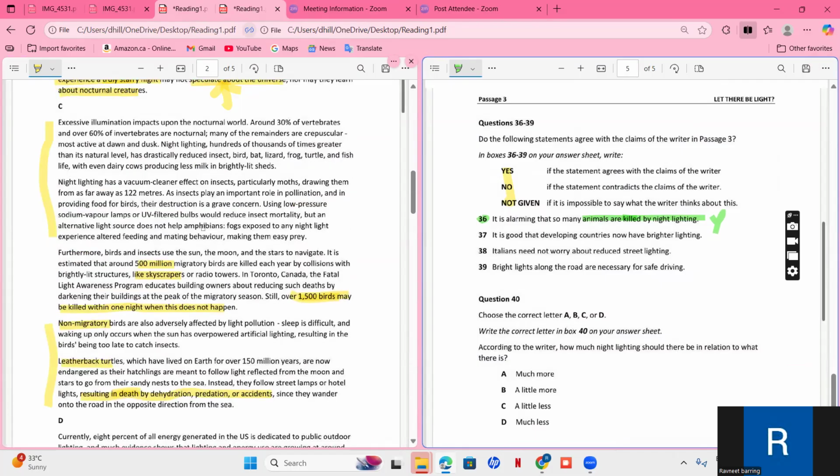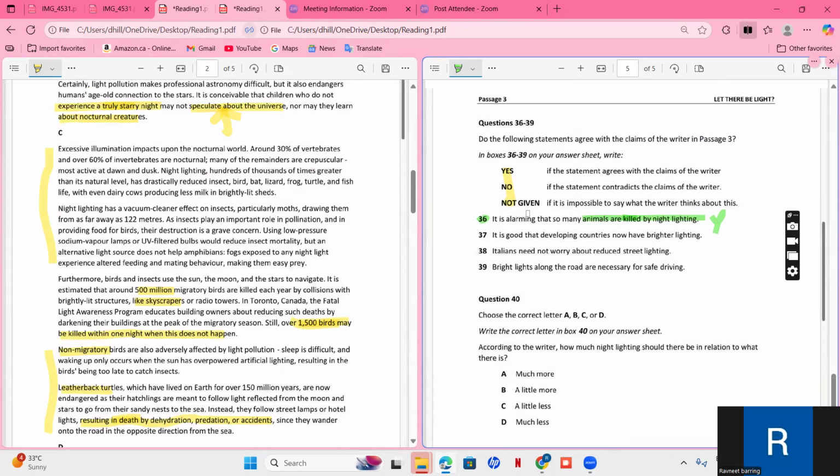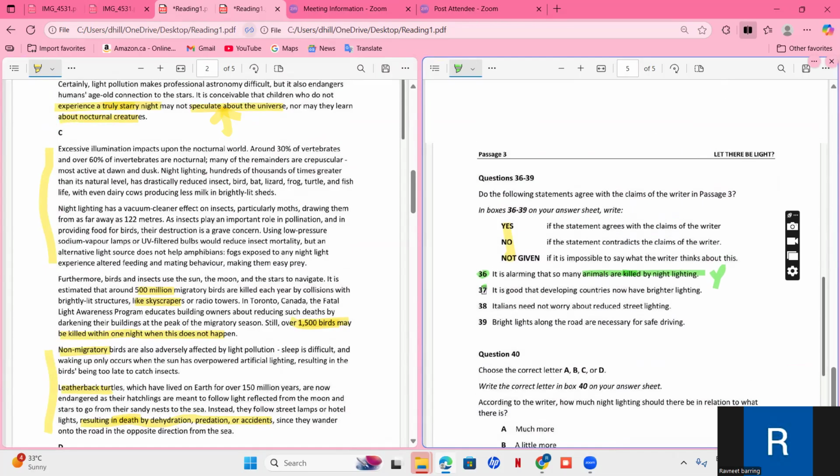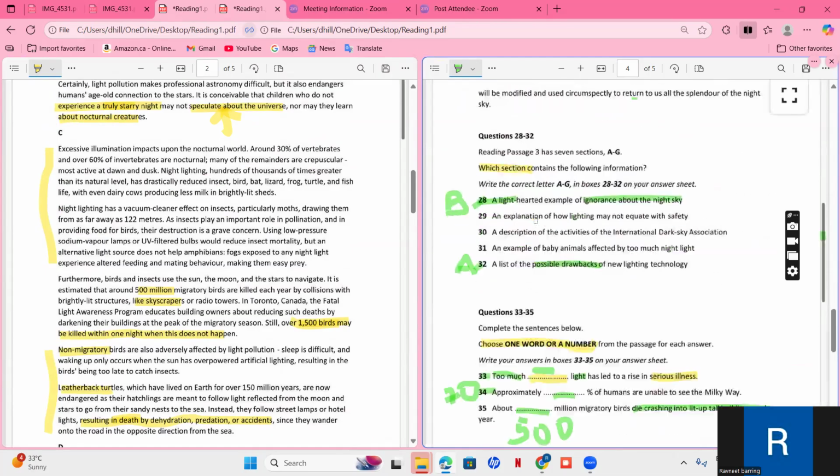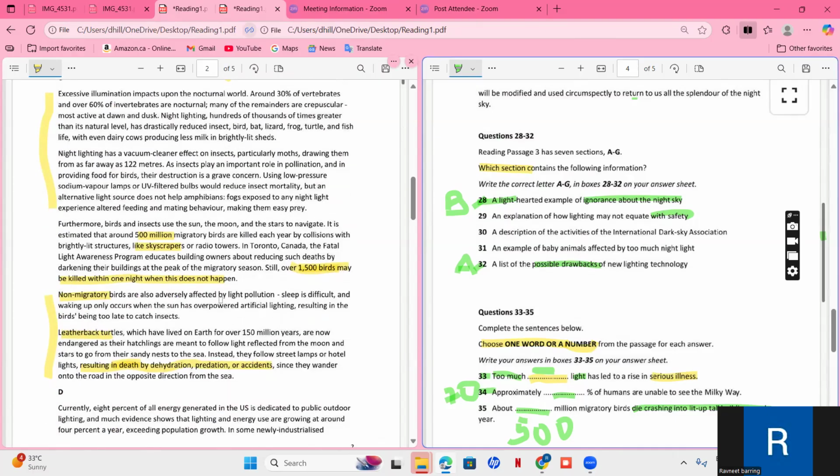Okay, so we are able to read passage C, but before moving to 37th, we will see an explanation of how lightning may not equate with safety. No, they're not talking anything about safety, but night killing is here. An example of baby animals affected by too much night light. They're talking about animals affected by too much night light.